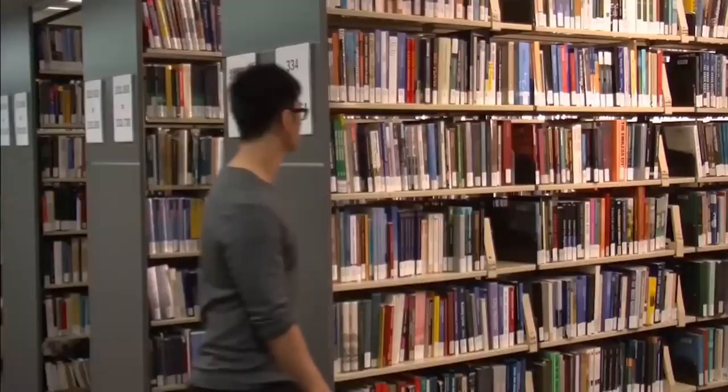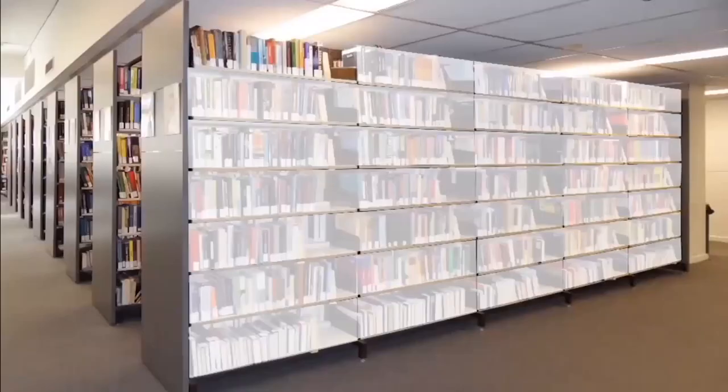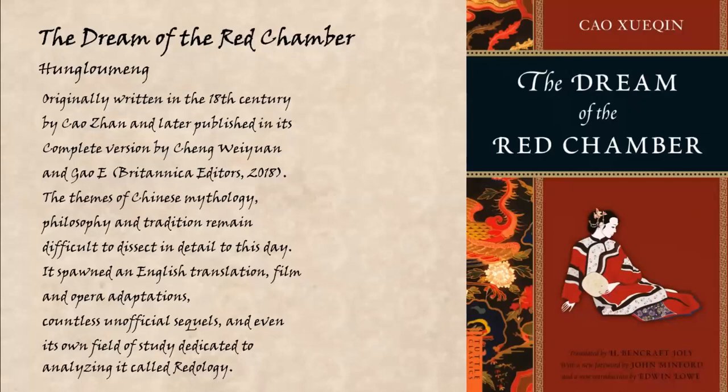Another popular genre of Chinese literature comes in the shape of novels. The most important novel in Chinese history would be The Dream of the Red Chamber, or Hong Lou Meng. Originally written in the 18th century by Cao Xueqin, and later published in its complete version by Cheng Weiyuan and Gao E. The themes of Chinese mythology, philosophy, and tradition remain difficult to dissect in detail to this day. It spawned an English translation, film and opera adaptations, countless unofficial sequels, and even its own field of study dedicated to analyzing it, called Redology.